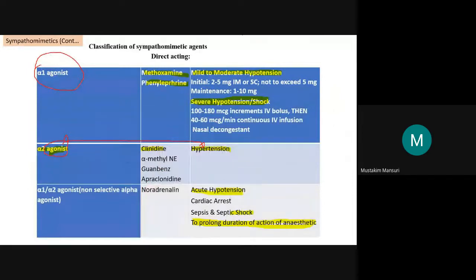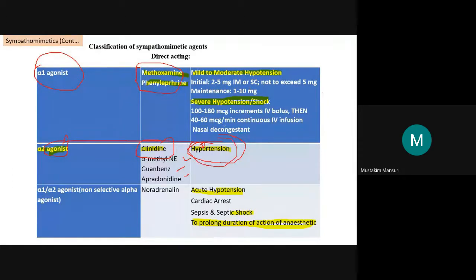So just a recap, these are the examples: alpha 1 agonists, methoxamine and phenylephrine. This is also used as a nasal decongestant. Then alpha 2, clonidine, is used in hypertension. These are the other examples: alpha methyl norepinephrine, guanabenz, apraclonidine. They are used in hypertension.